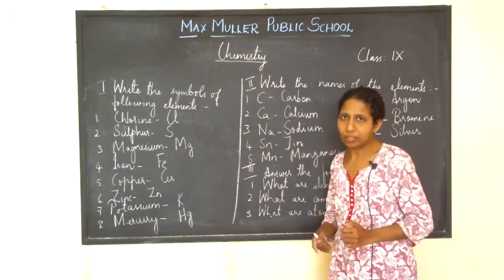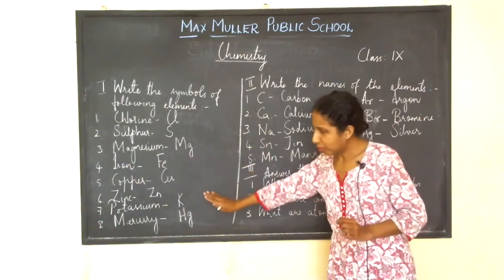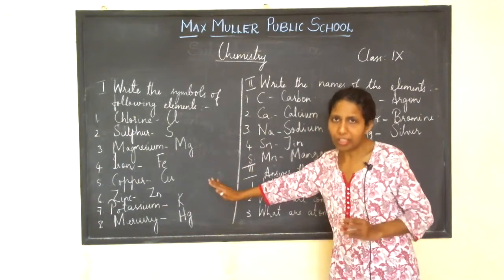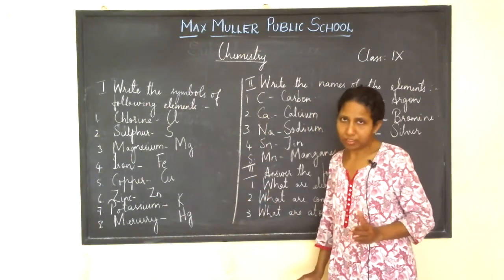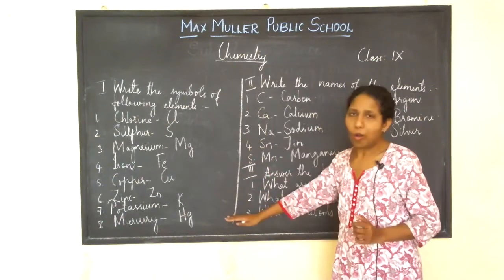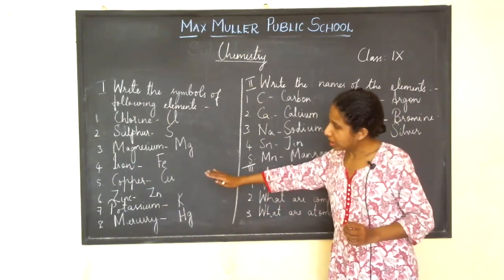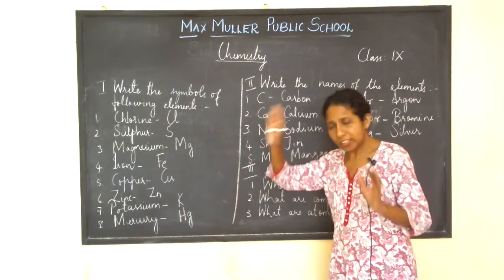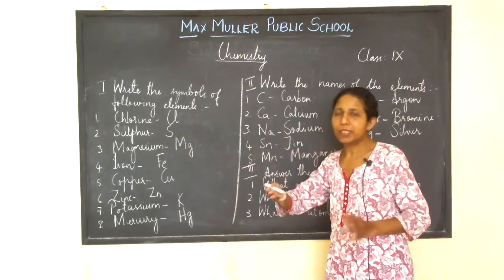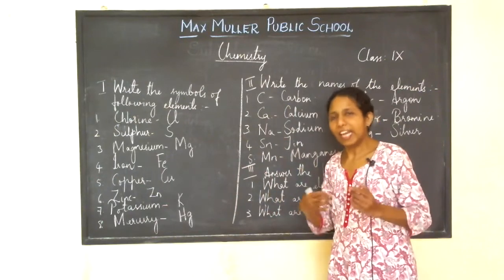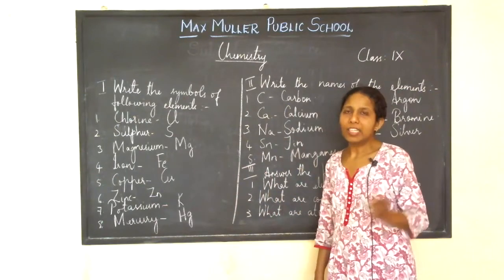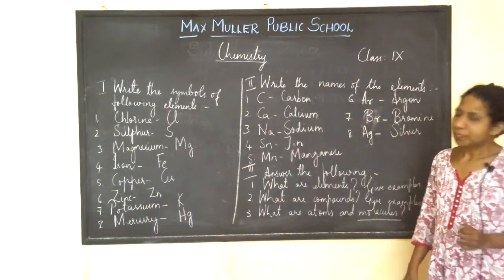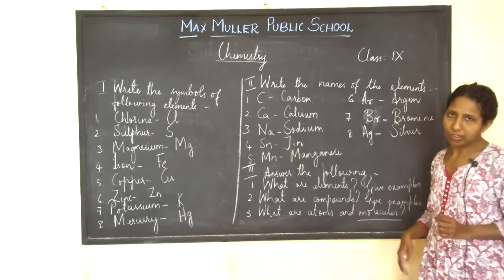If out of 8, 6 are correct, whichever one is wrong, write that one down 5 times. Suppose 3 or 4 are wrong, then write down all the symbols of elements given, 2 times, then again write without seeing. Copy down the questions and then write without seeing.